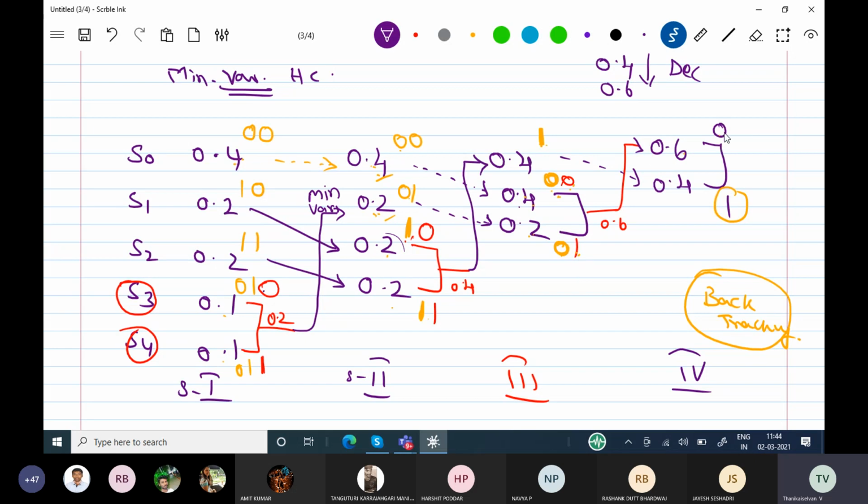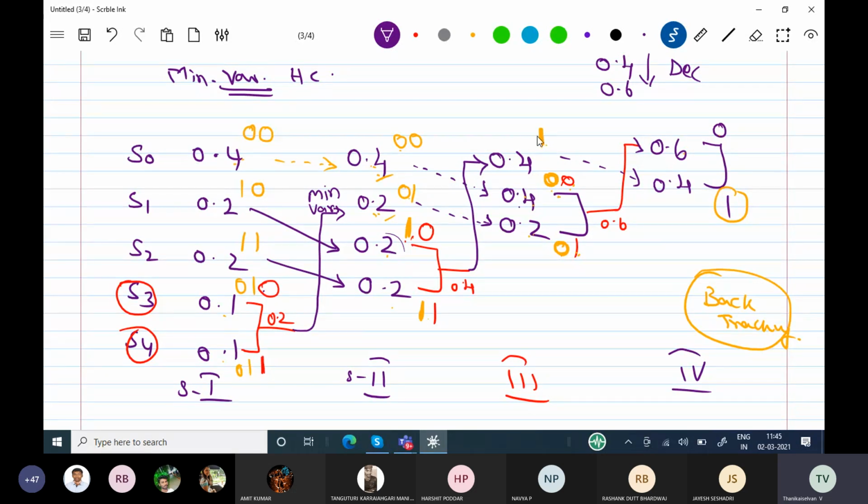So now the new code is 0, the yellow one, which is coming from the fourth stage. That will be kept before the old one. The old one is this 0 and 1. So before the old one, the new one is the yellow 0 here. Again, this is 0 here. Now this process is over.